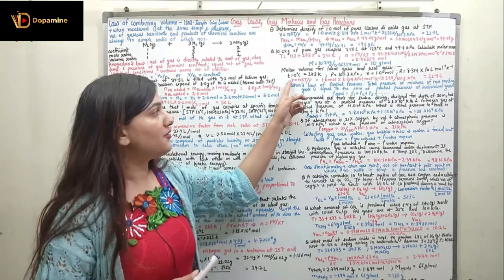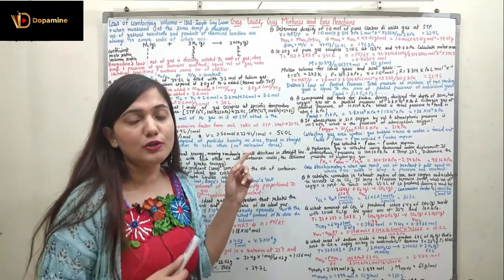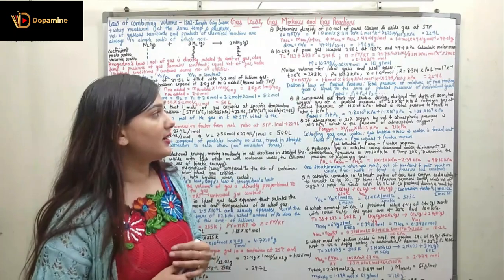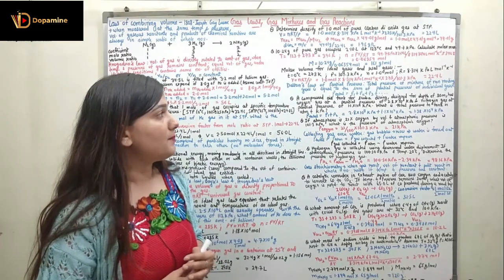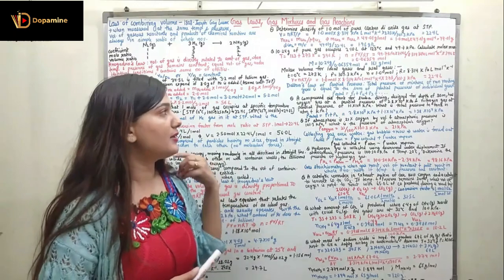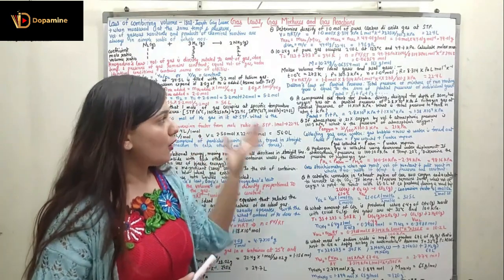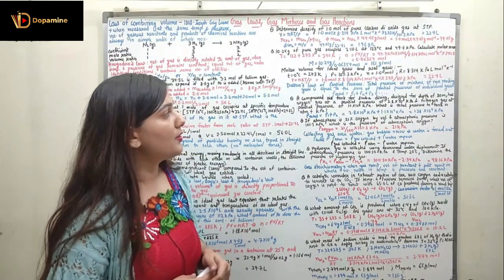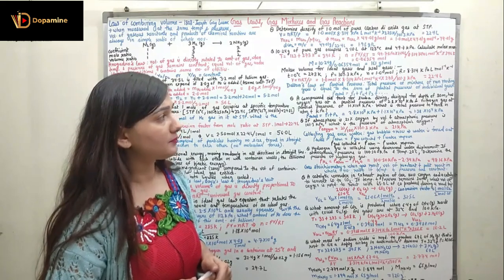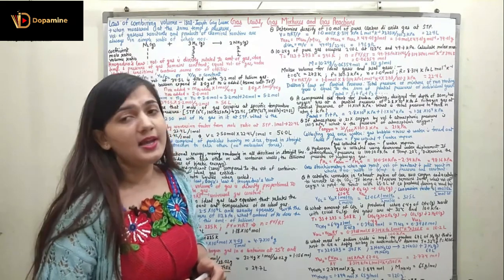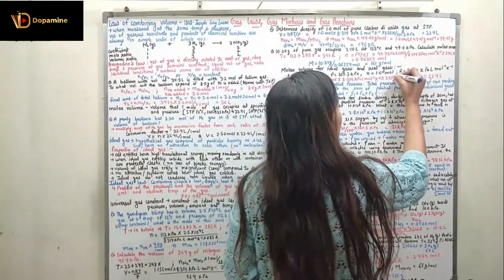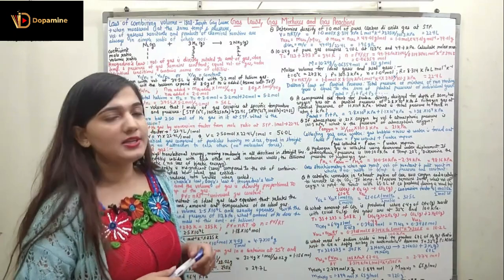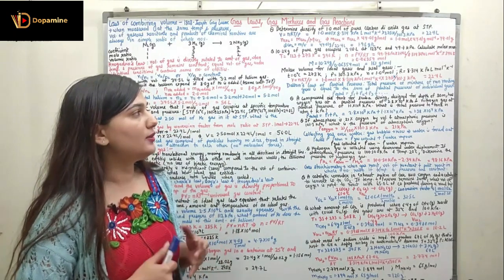Right, now we can rearrange the ideal gas equation. The volume we have to calculate. So volume is on the left hand side, other parameters are on the right hand side. So volume is nRT upon P. We know n, we know R, we know T, we know P. So let's put all of the values. n is 1 mole, R is 8.314 kilopascal liter per mole per Kelvin, and the temperature is 273 Kelvin. Right, so here we have Kelvin divided by the pressure, which is 101.3 kilopascal. So when you do the computation, you will get 22.4 liter.